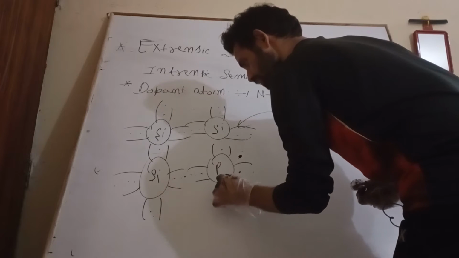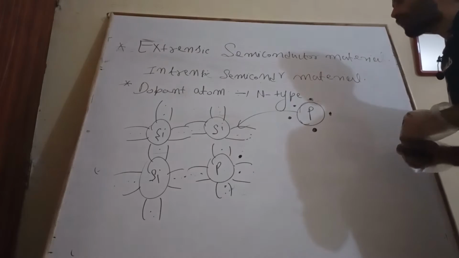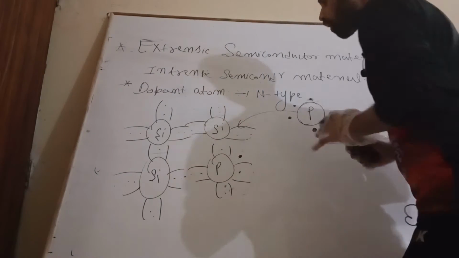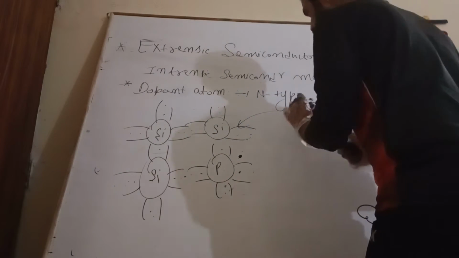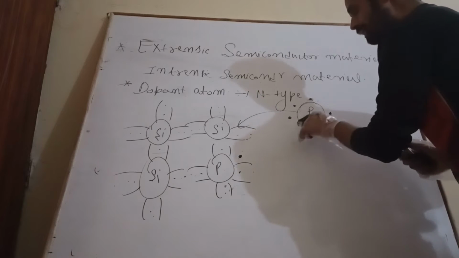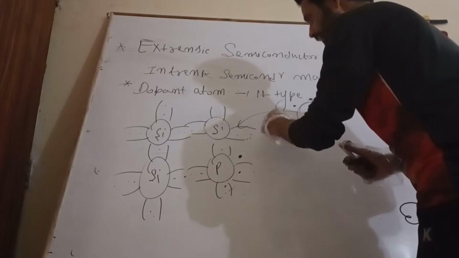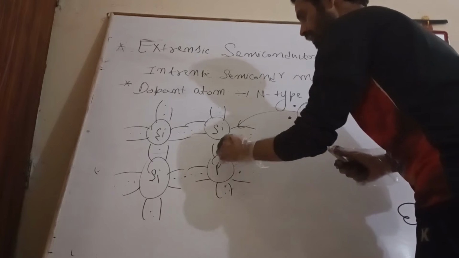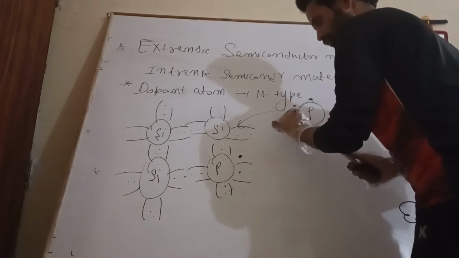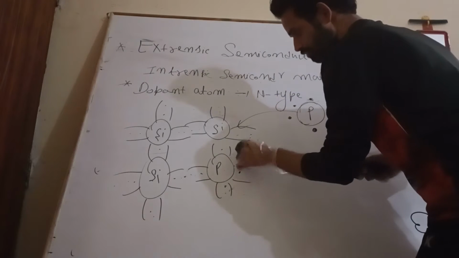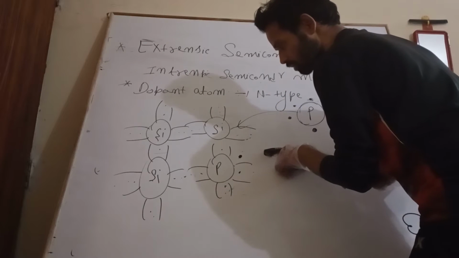As we know very well, it requires 8 electrons to complete one octet, to become stable. So the 4 electrons will take part in covalent bond, and the fifth electron is remaining unattached.